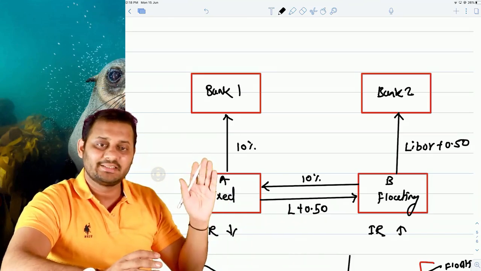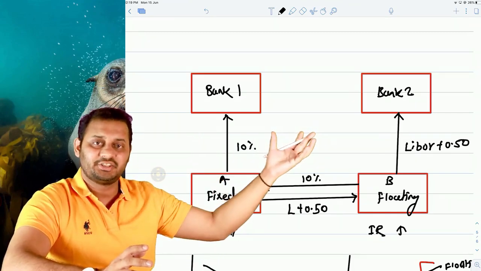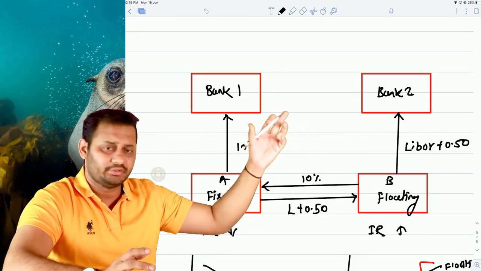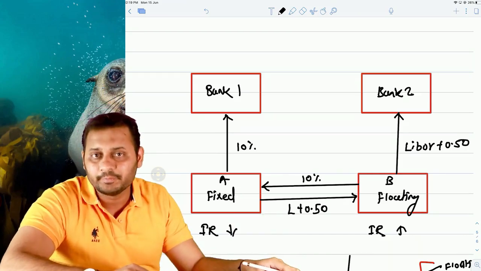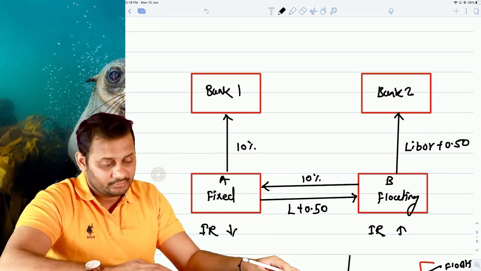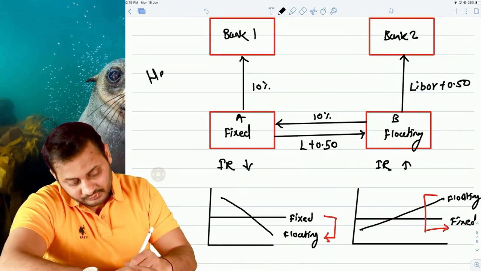You will be paying the same amount, fixed to fixed, floating to the banks, but these streams of payment will be exchanged by these two parties, and the swapping has happened. Got it? So this is called an interest rate swap, but this is only in case of hedging.